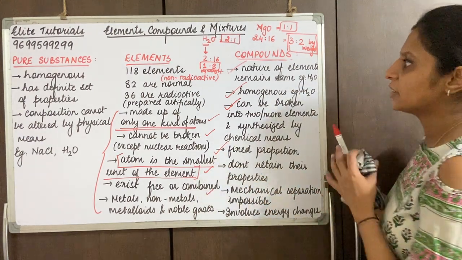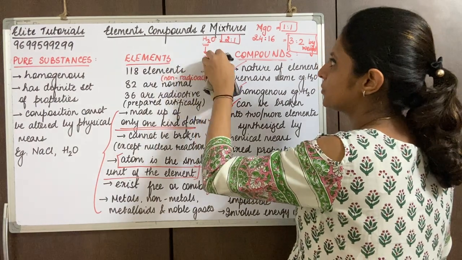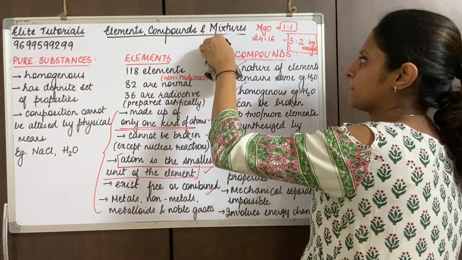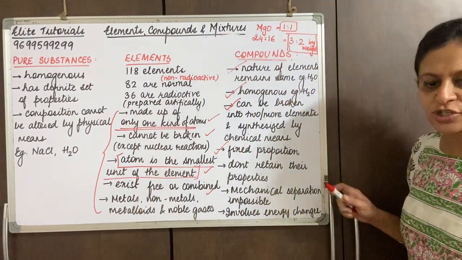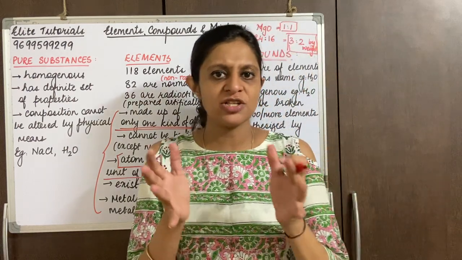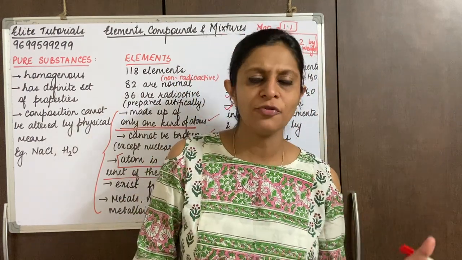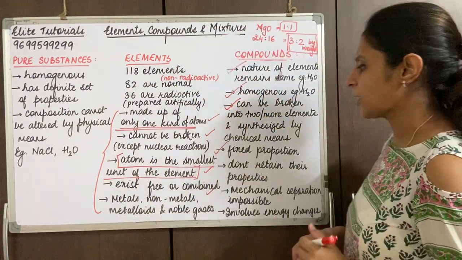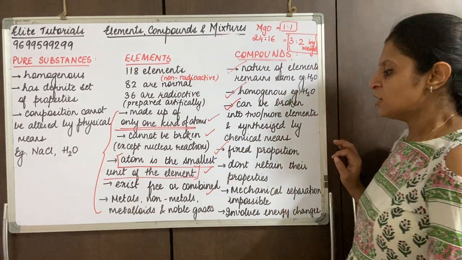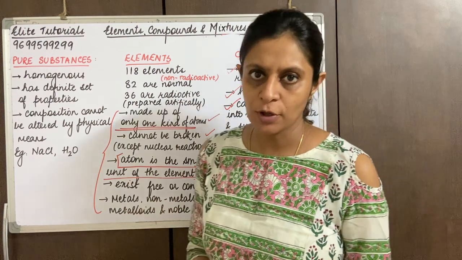Okay, so I'll just erase this or else you'll get confused with the points of elements. Right? So I'm sure you've understood this one. Okay, so you know fixed proportion, that is fixed ratio, also when we consider by weight. Okay, let's see, we come down to the next property of compounds. They say that they do not retain their properties.